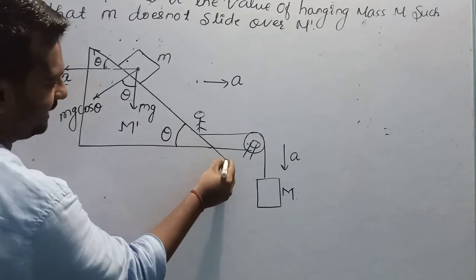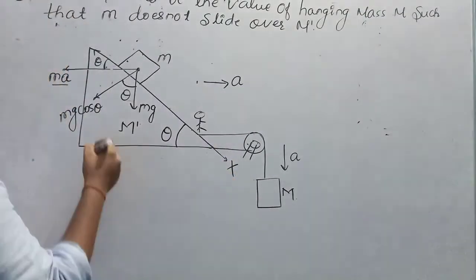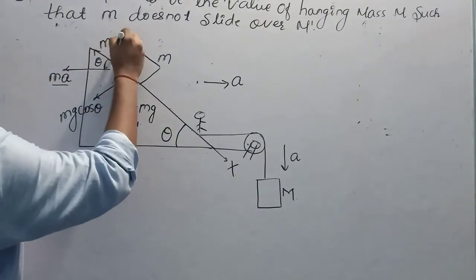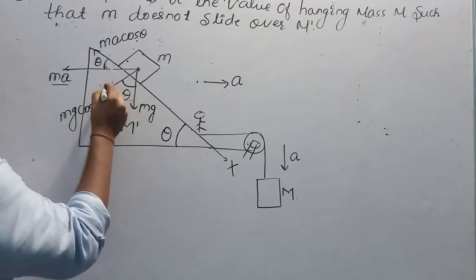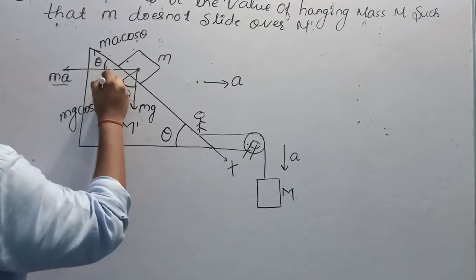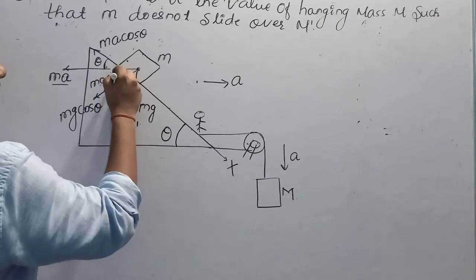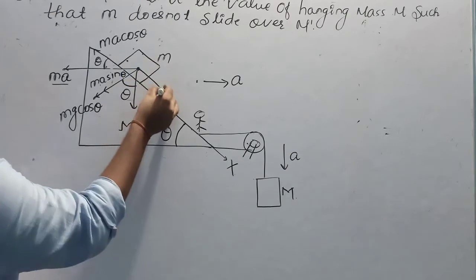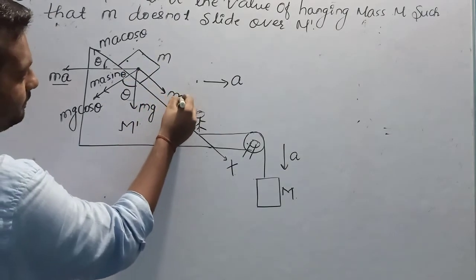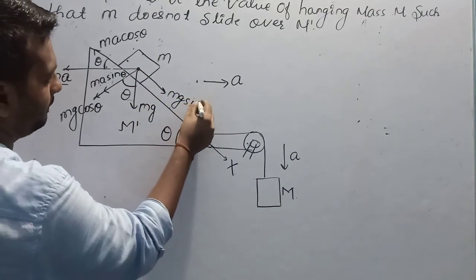This I have taken as the x-axis. ma cos theta, and ma sin theta, and mg sin theta.